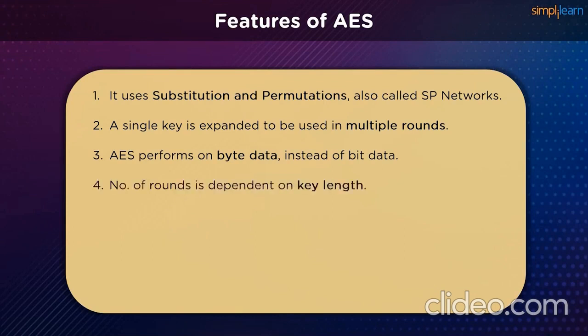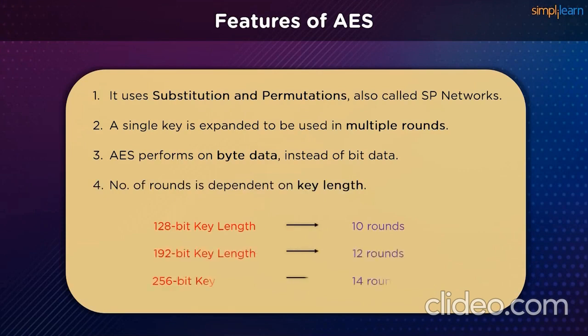The number of rounds during the encryption process depends on the key size that is being used. The 128-bit key size fixes 10 rounds, the 192-bit key size fixes 12 rounds, and the 256-bit key holds 14 rounds. A round key is required for each of these rounds, but since only one key is input into the algorithm, the single key needs to be expanded to get the key for each round, including round 0.